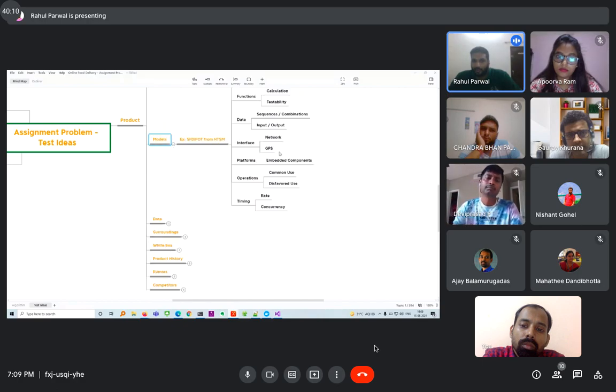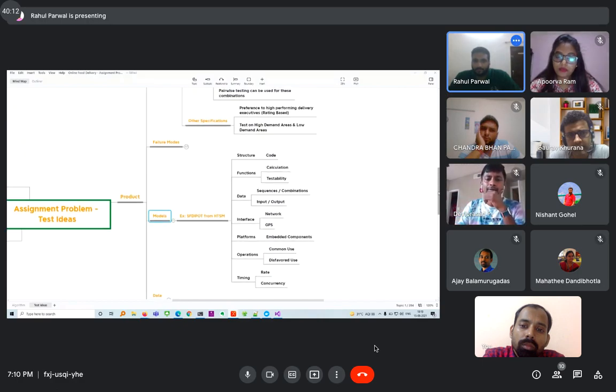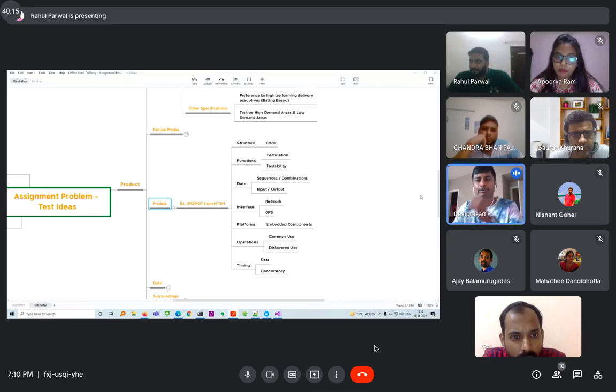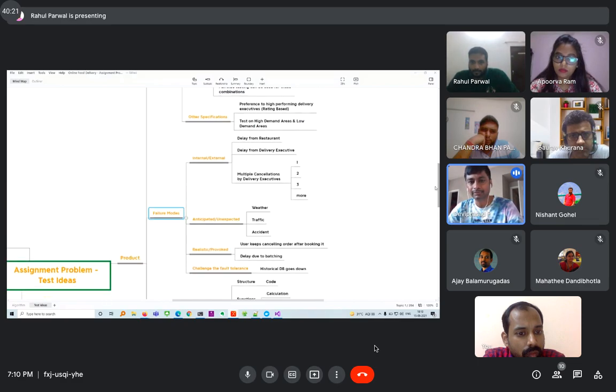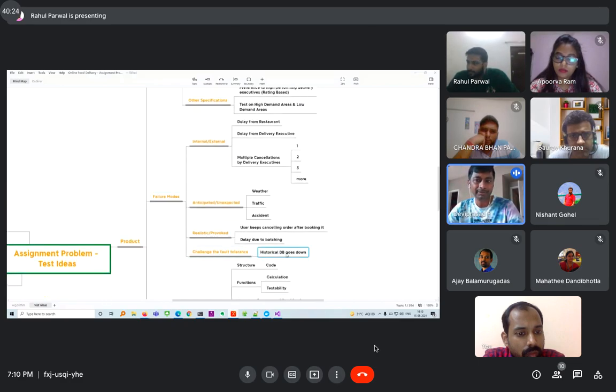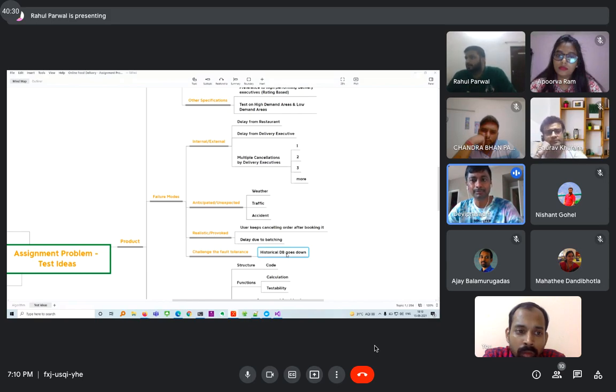And next is models. Yeah. So, one question on the historical data. If any business or app comes for the very first time, they may not have any historical data. Just based on industry data, they might come up with some algorithm. They would still have some historical data. For example, for users they won't have any historical data, but they have historical data from the restaurants and from the delivery executives.